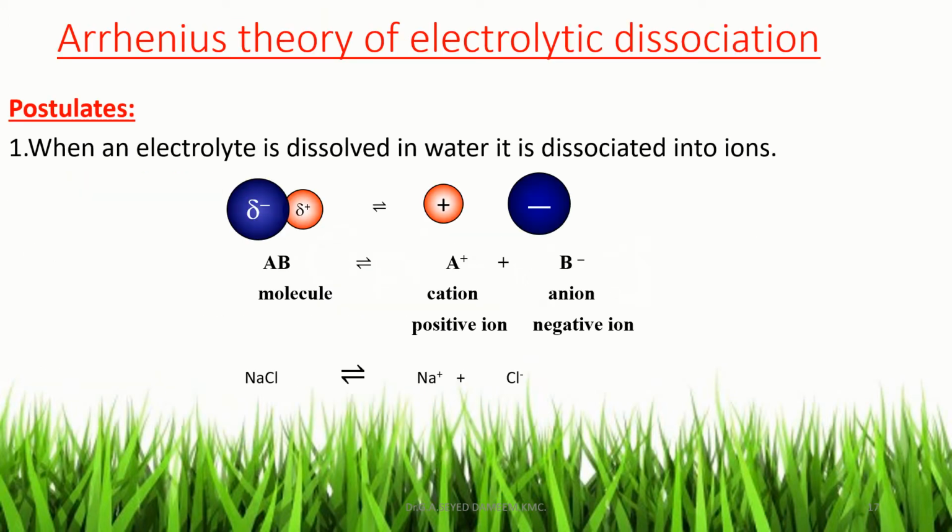Next topic, Arrhenius theory of electrolytic dissociation. Arrhenius explained certain postulates for electrolytic dissociation, and these are the postulates of Arrhenius theory. So what are the postulates? One postulate: when an electrolyte is dissolved in water, it is dissociated into ions. That is, if the molecule AB is dissolved in water, it is dissociated into A plus and B minus. Similarly, NaCl is dissociated into Na plus and Cl minus, and KCl is dissociated into K plus and Cl minus. That is one postulate of Arrhenius theory.